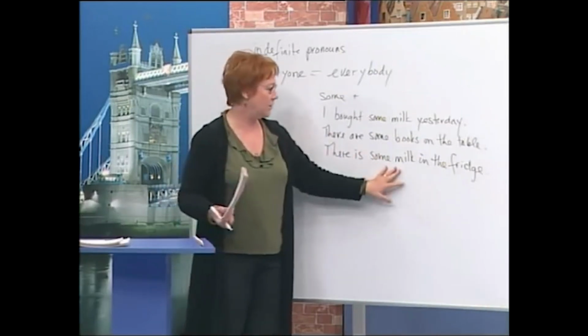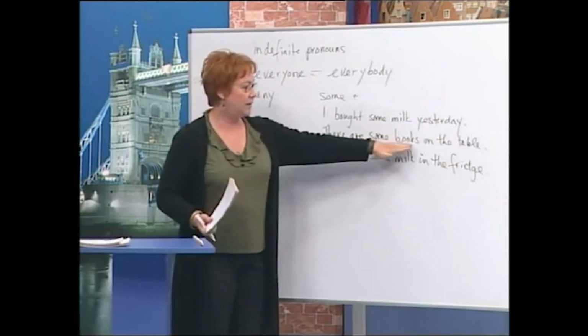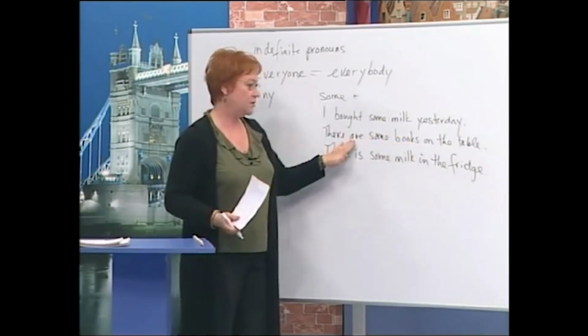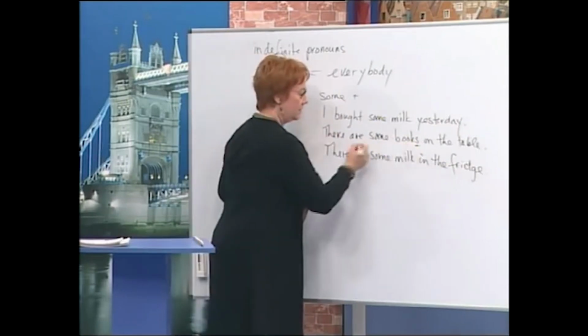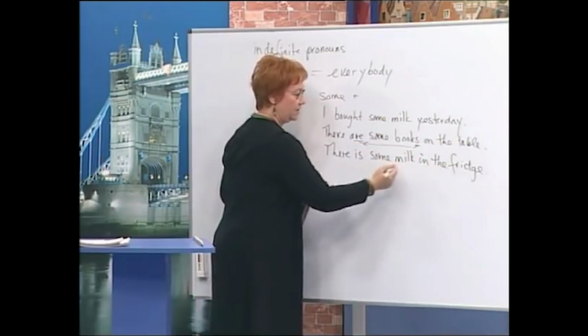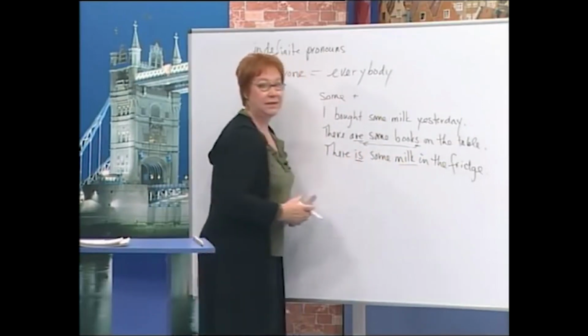We don't know. Okay? Now remember, with these, we look here to choose the verb. Some books are. So we have to look backwards. Some milk. Milk is non-count, so we have to use is.